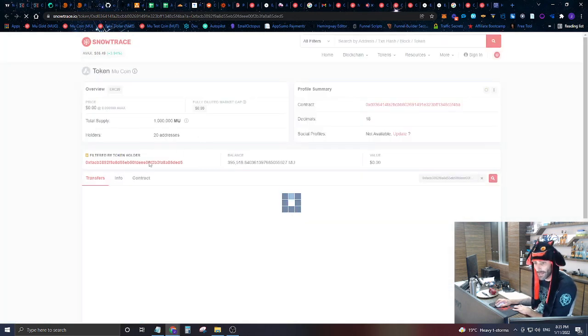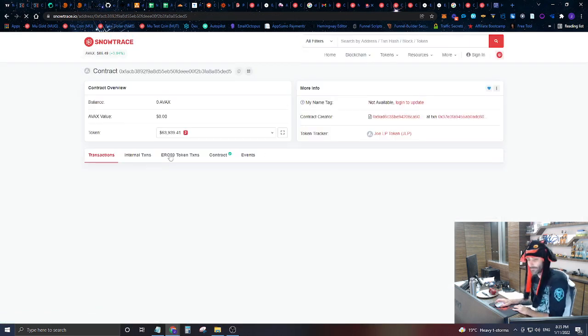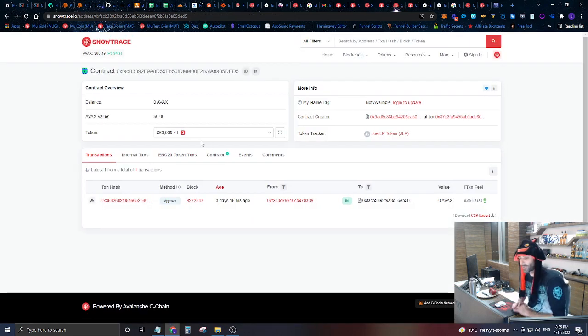So again, I want to stress that the reason we're locking up these liquidity pool tokens is so that no one has to worry that if you come back tomorrow, there's no liquidity in the mu ecosystem because someone has removed all the liquidity. The liquidity won't be able to be removed all at once.